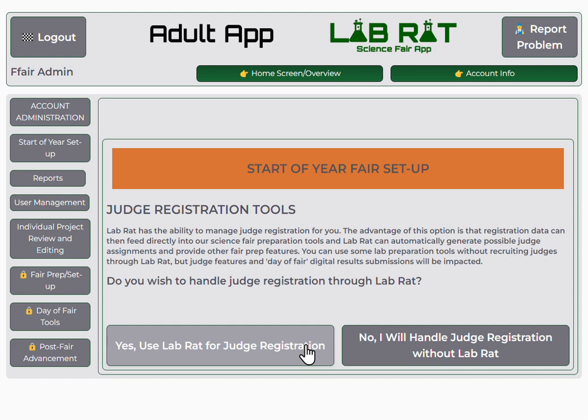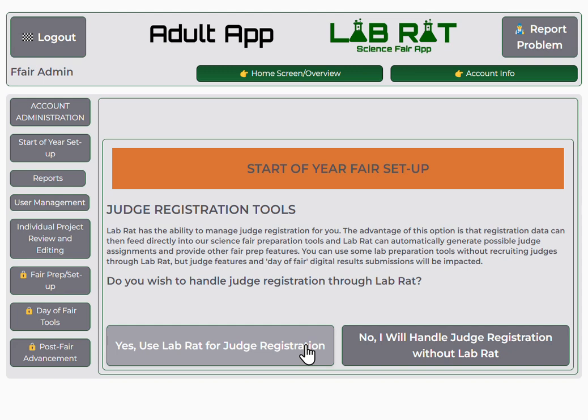Later in the year, when you're setting up your fair, you can use the tools to get a sample of possible judge configurations that would cover your categories, and you can have their information preloaded.